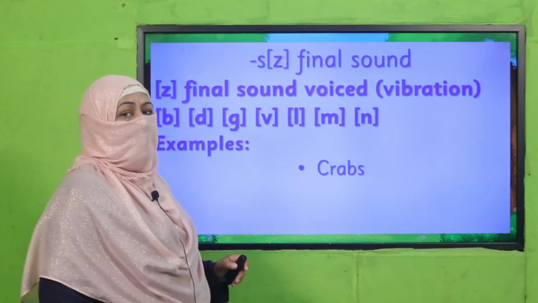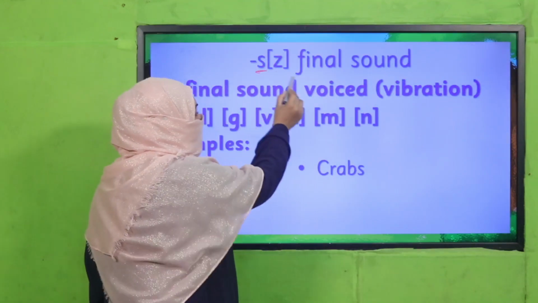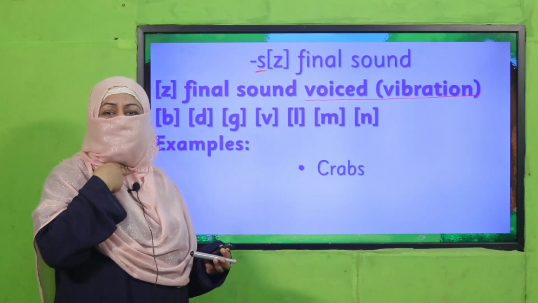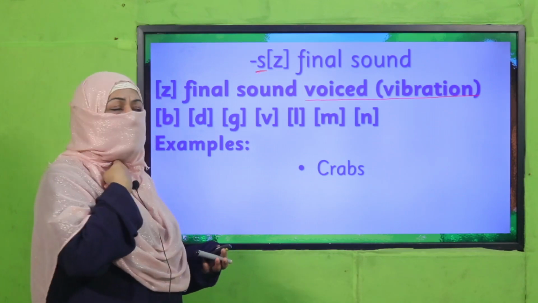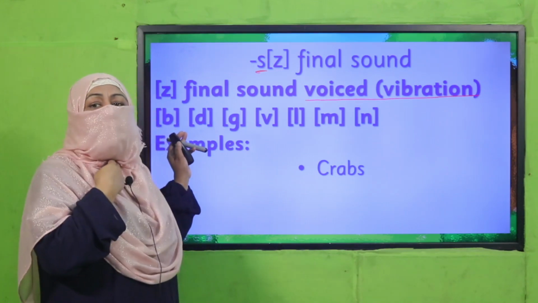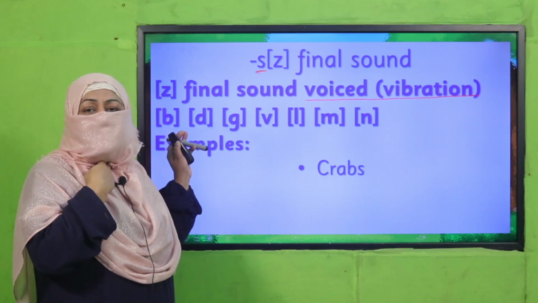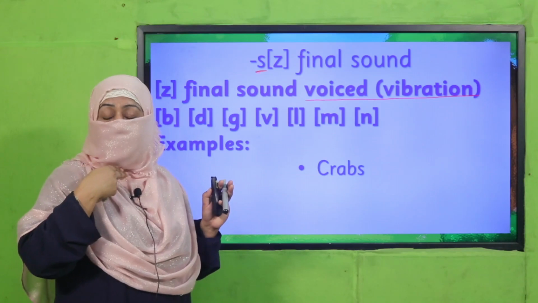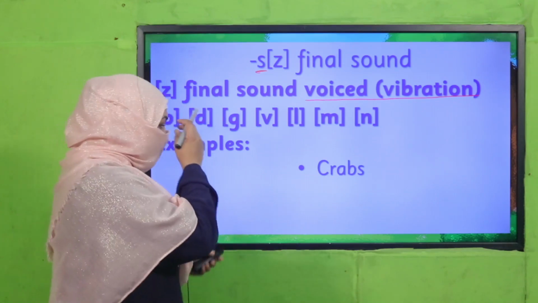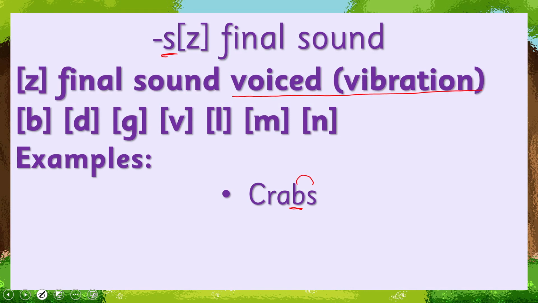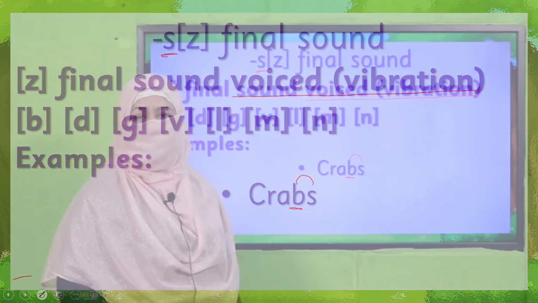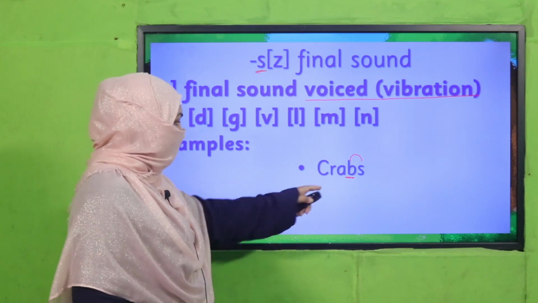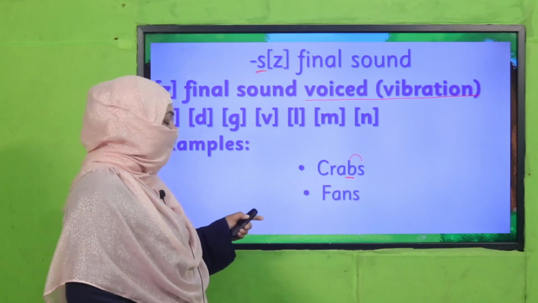In second case, if before S you find a voiced sound, and how do we find it? When you say this sound, place your two fingers in the front of your neck and say this sound. B, b, d, g. Now, when you say these sounds, you feel vibration. These are voiced sounds. And if you find a voiced sound before S, you will pronounce this S as Z. Crabs, crabs. Why? Because B has a voiced sound.